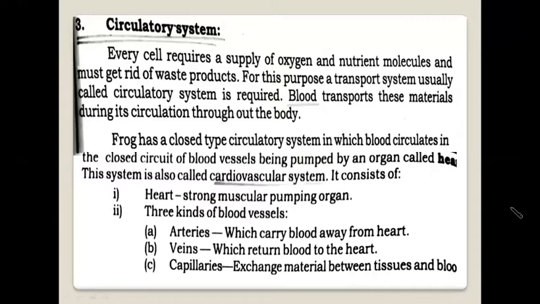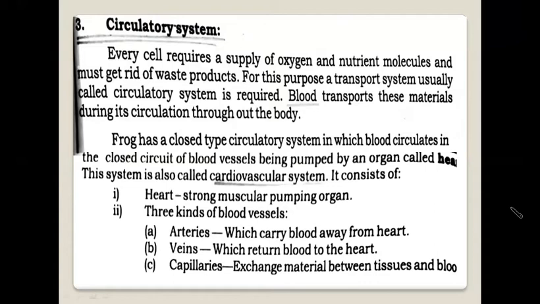The frog has a closed type of circulatory system in which blood circulates in closed tubular vessels called blood vessels by a pumping organ called the heart. This system is also called the cardiovascular system. The system of the frog consists of two main parts. Number one, the heart, the strong muscular pumping organ, and number two, blood vessels.